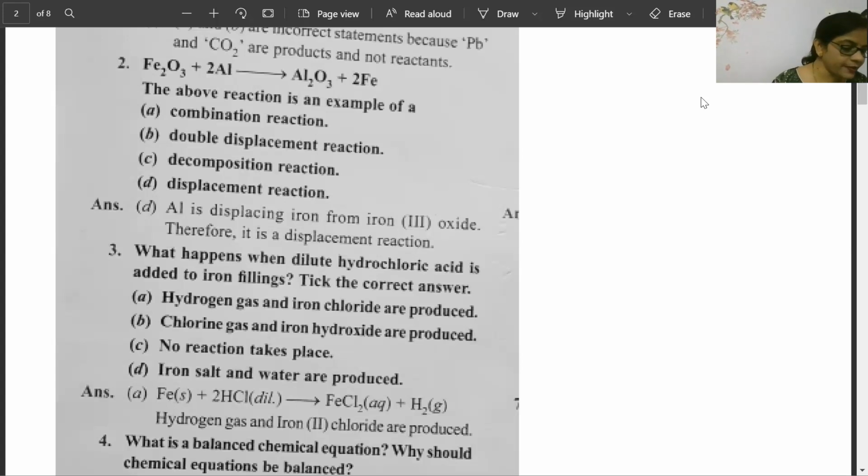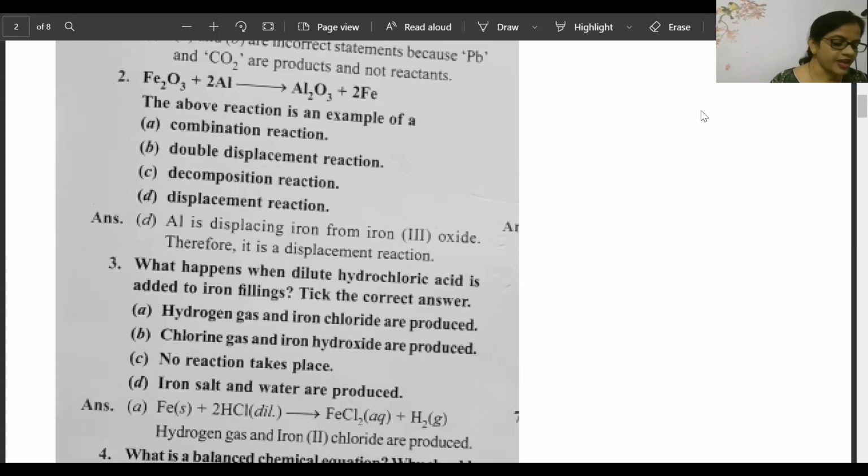Okay, now Pavitra is telling, the number of atoms of various elements on both sides will be equal. The equation should be balanced according to the law of conservation of mass, which states that mass can neither be created nor destroyed. Very good. I have read 4 different answers given by 4 different people, and according to what you have written, it's a good, correct answer. When the number of atoms of reactant and product are equal and mass is also equal, it is called a balanced chemical equation.